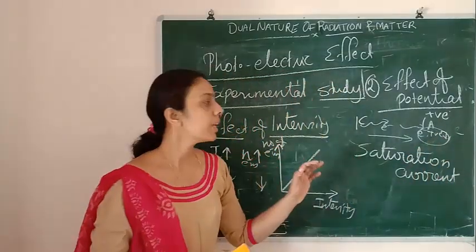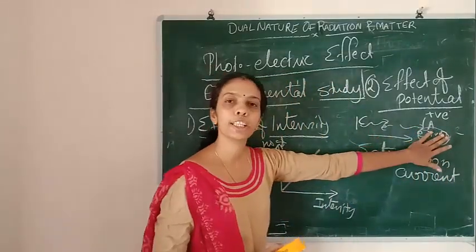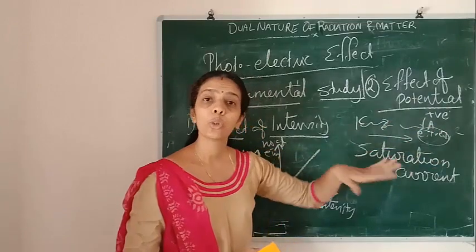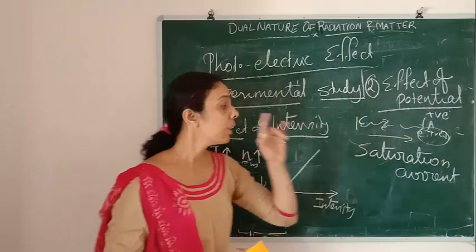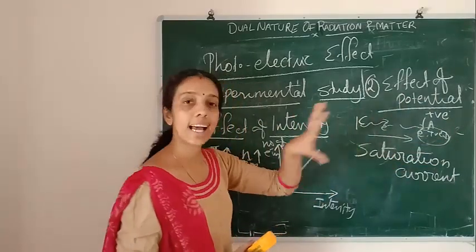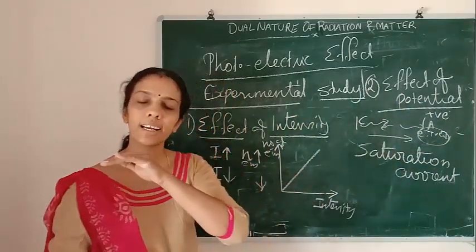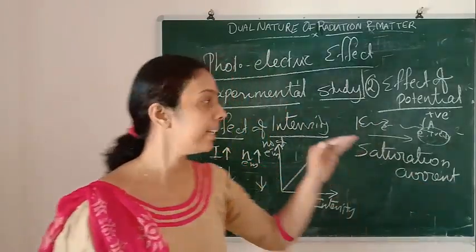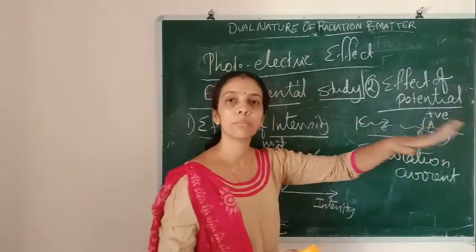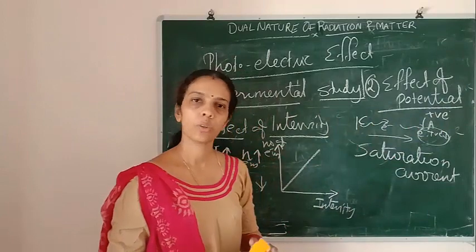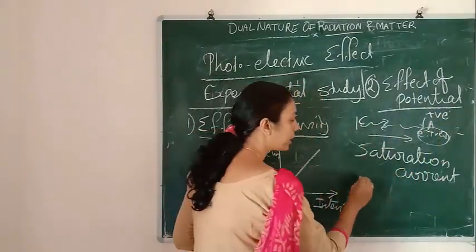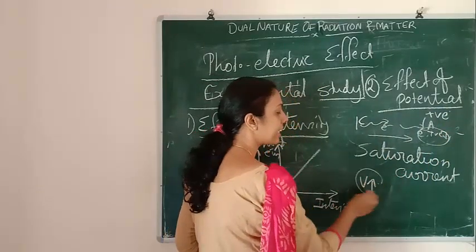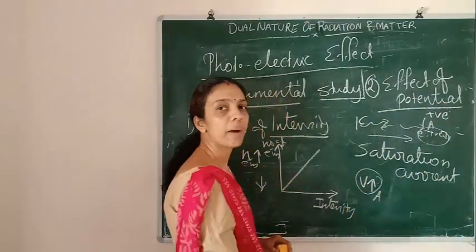Saturation current. If we are increasing the accelerating potential of plate A, then no more electrons can come to plate A. That current is called the saturation current. Saturation current is getting saturated there, and A won't accept any more current afterwards.